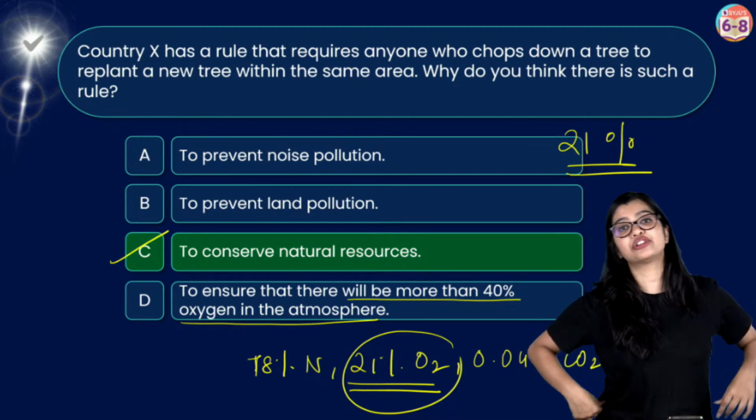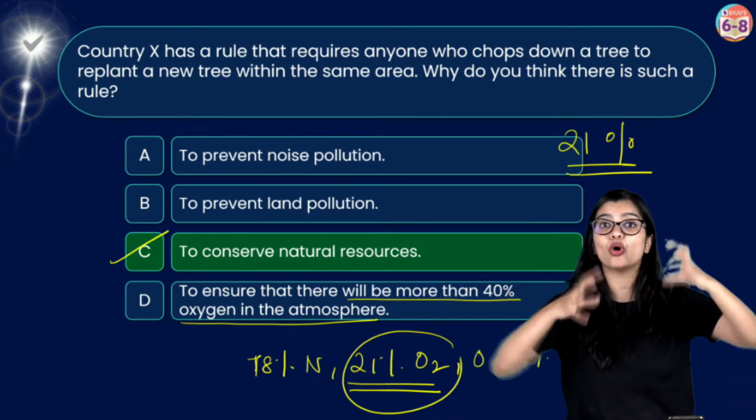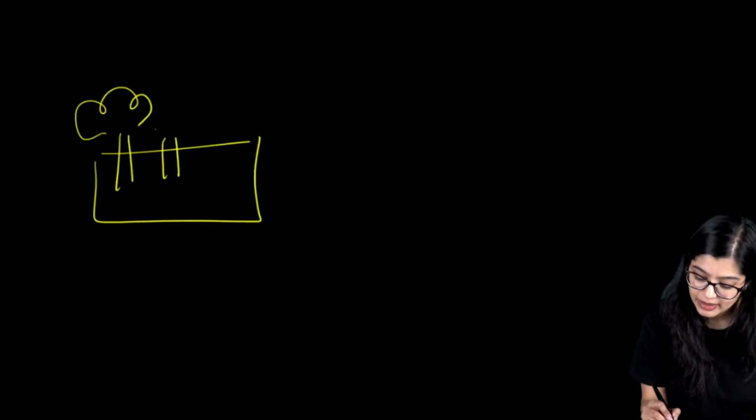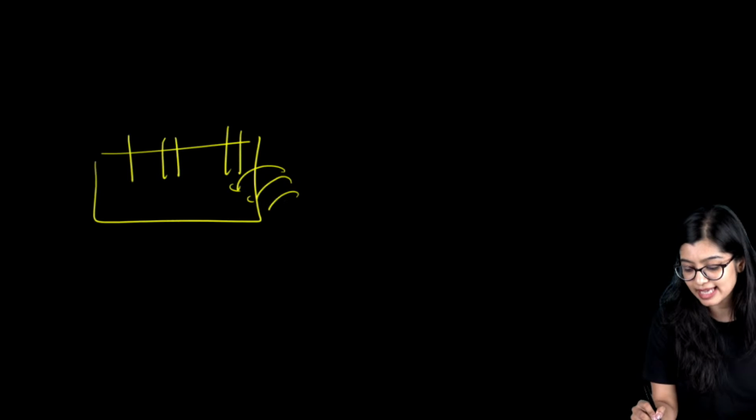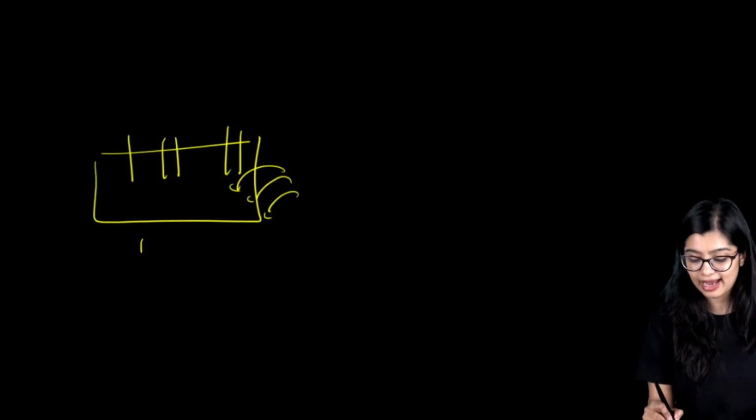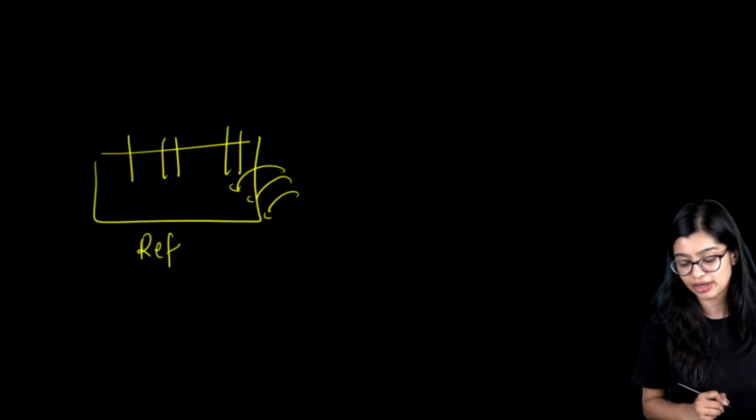See, afforestation is a practice where you grow new. See, you imagine. Now, this is an area. There were trees here, okay? There were trees here, but over a period of time, these trees got cut. Now, if I go back to that same area and I grow trees, then I call this reforestation.